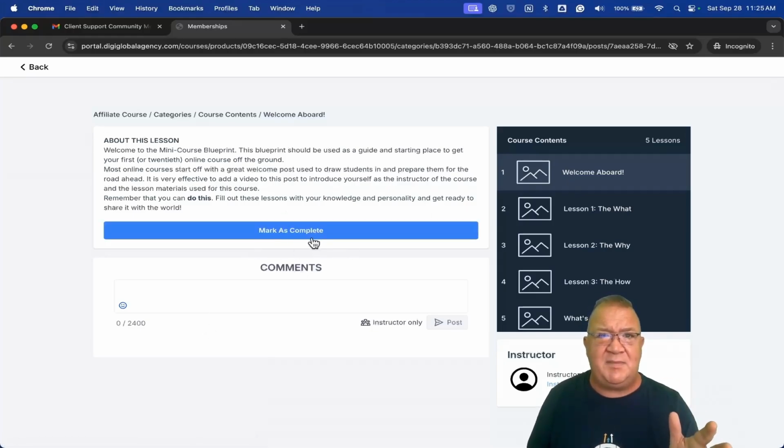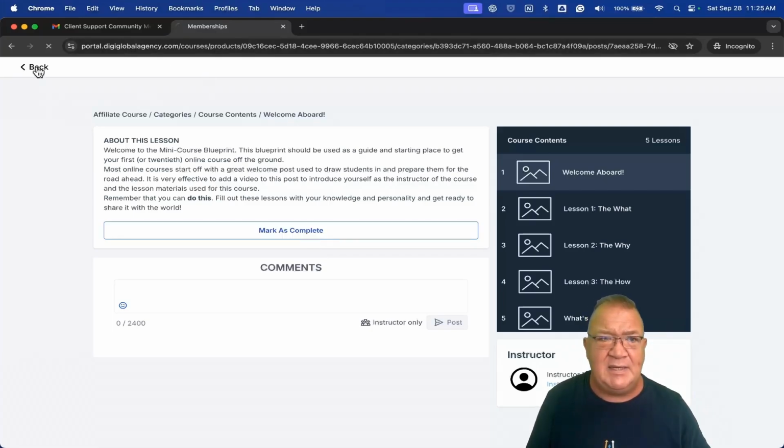Now, here's one of the cool things about this. Because this training and learning is actually built into memberships, you can take full use of all the workflows and automations regarding memberships. If somebody finishes one course or finishes a particular lesson, you can have a workflow fire and do something when people interact and go through this particular course. If you have that level of workflow set up, you can still use that inside of your communities and it will still work.